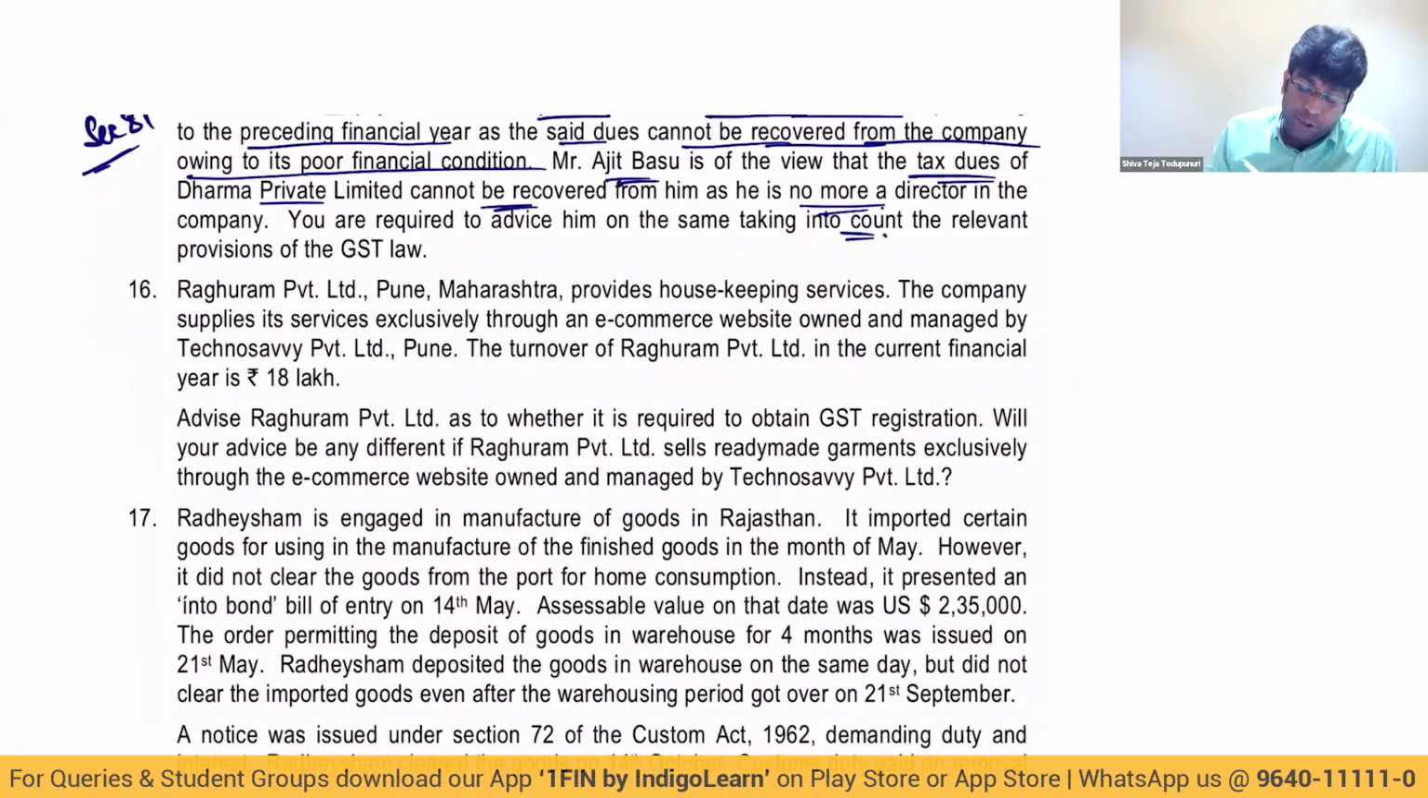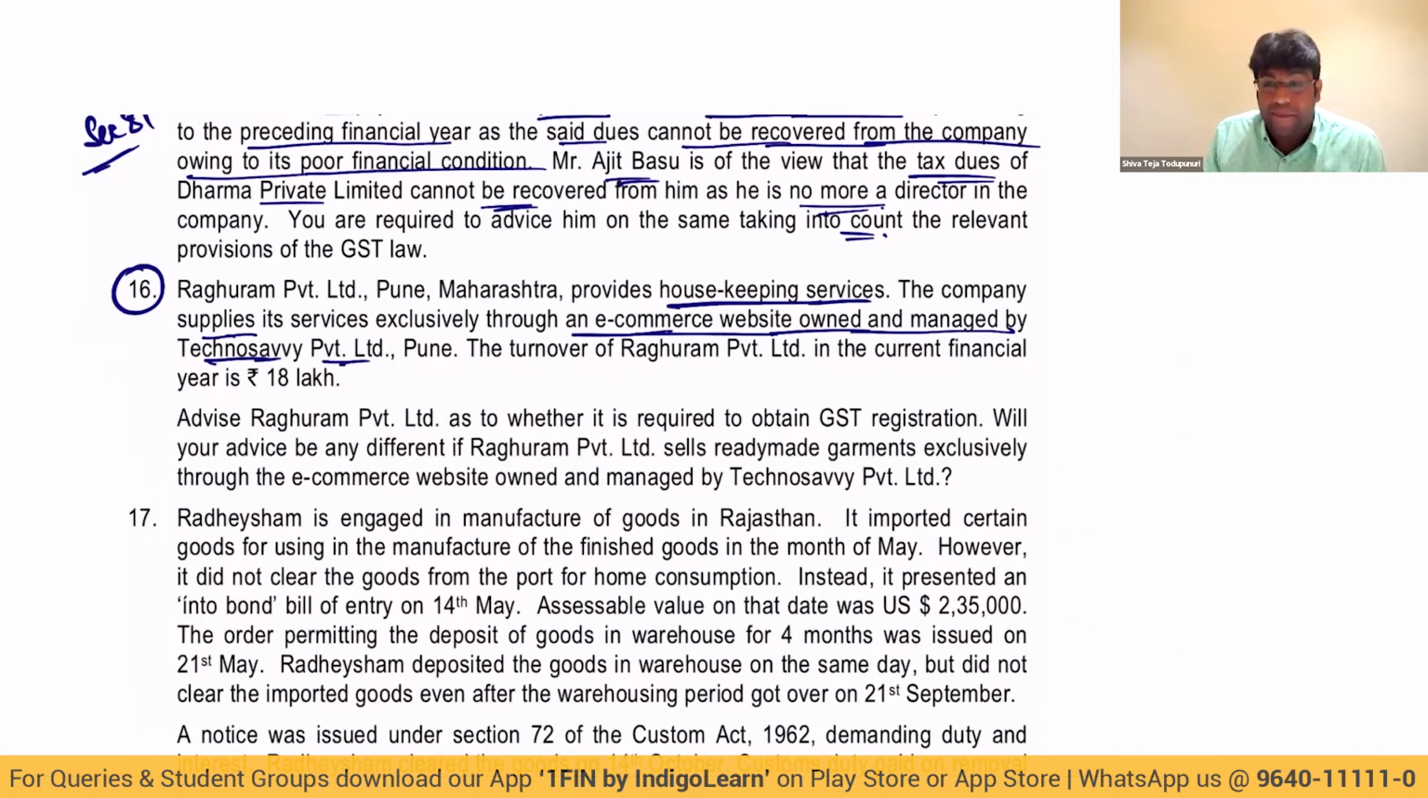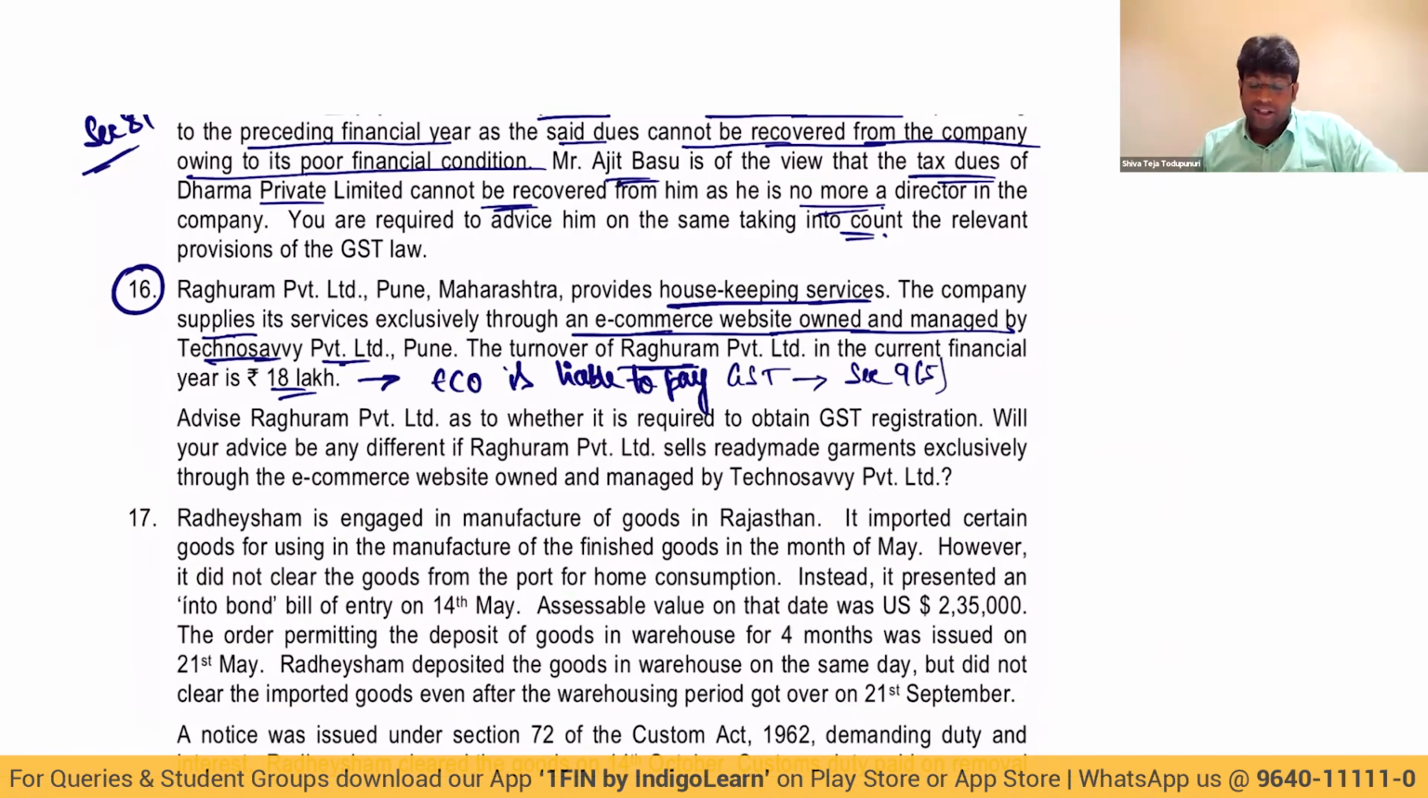Raghuram Private Limited, Pune, Maharashtra, provides housekeeping services. The company supplies its services through an e-commerce website owned and managed by TechnoSavvy Private Limited, and the turnover of Raghuram is 18 lakhs. In this transaction, my dear friends, ECO is liable to pay GST because this is covered under section 9(5). Advise Raghuram as to whether it is required to obtain registration.